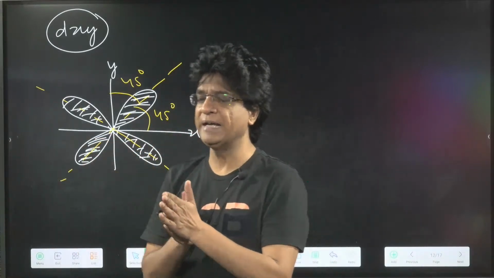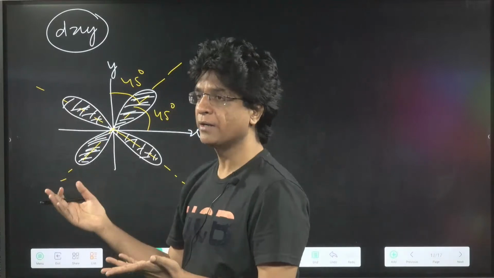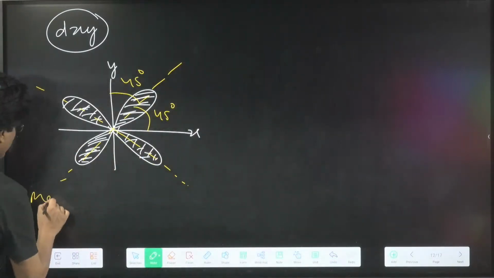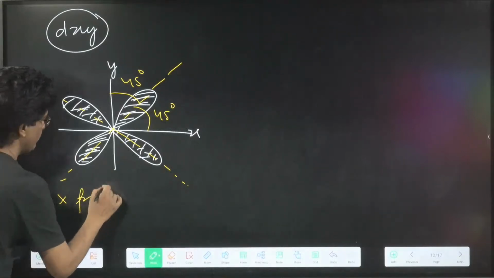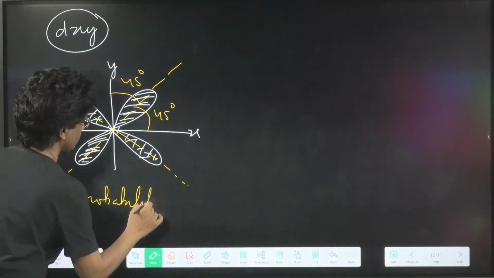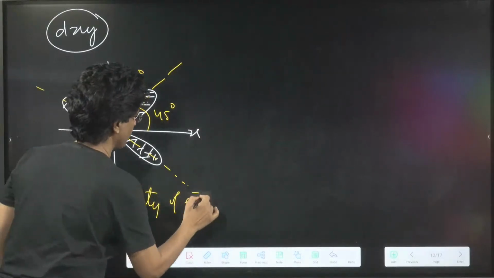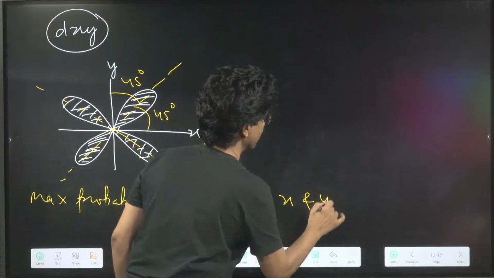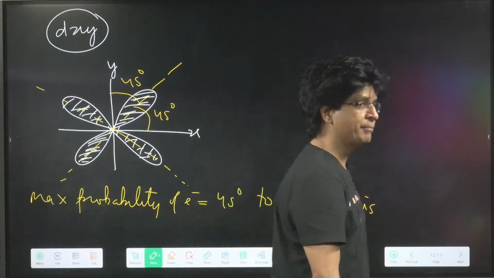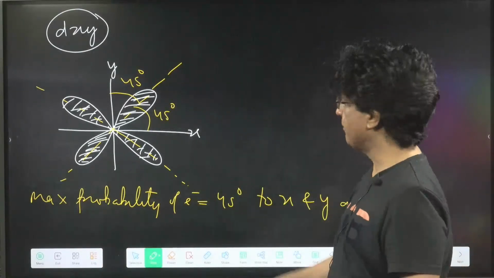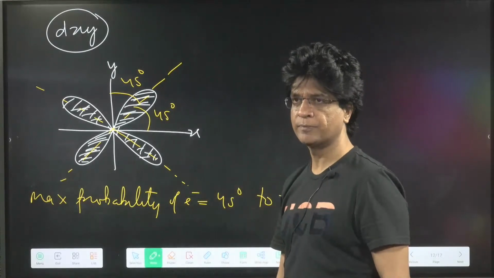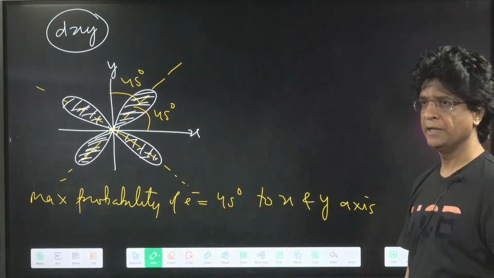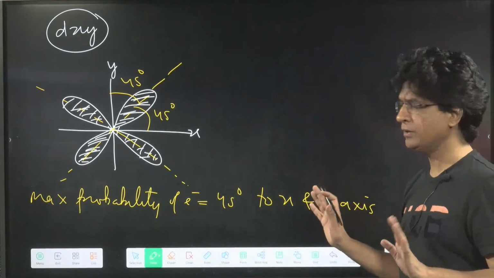So the probability of finding the electron is maximum at 45 degrees to the x and y axes. Are you getting it? These are important questions, so be careful, they have been asked multiple times in the PYQs. Is that clear or not?